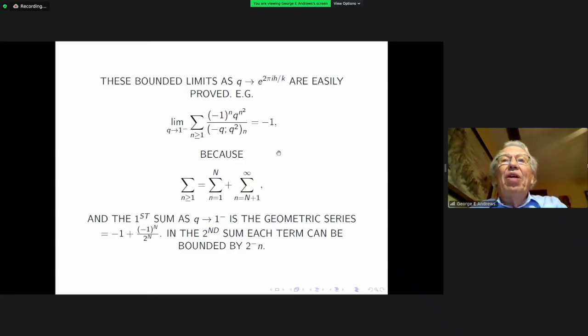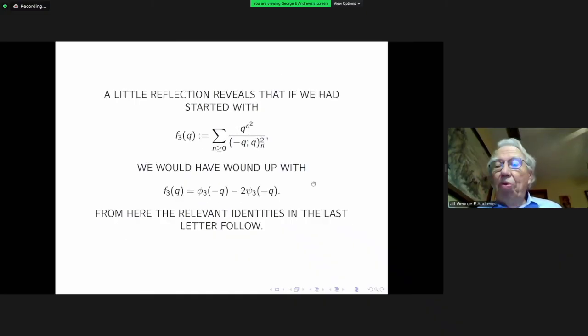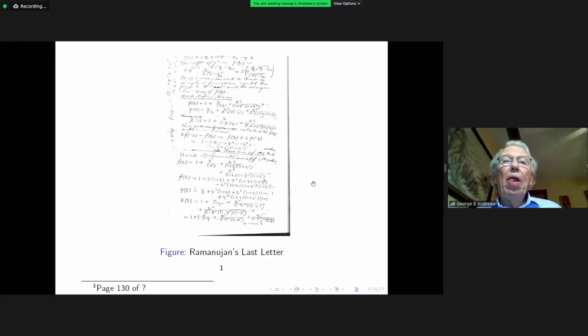The second term, you can easily show that the terms are bounded. And here's another typo, bounded by 2 raised to the nth power. Sorry about that. And consequently, the tail of the series tends to zero as capital N tends to infinity, and the limit is easily proved. So that, I believe, is the, so to speak, aha moment.